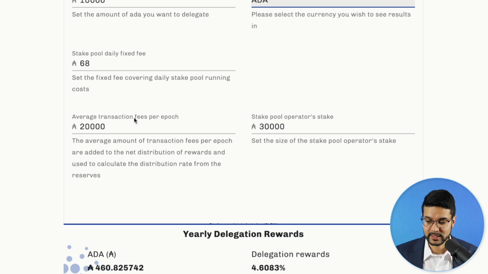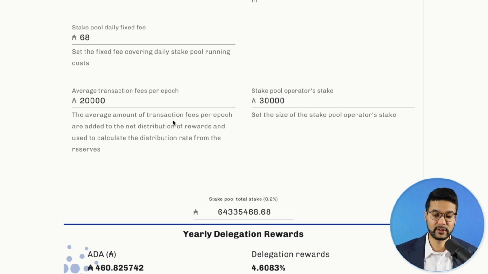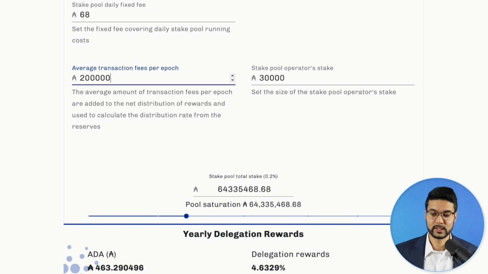So the average transaction fees per epoch, this is going to vary more or less. What I like to do is just add an extra 0 every year, every couple years as we've progressed through Cardano. What this means is basically the amount of ADA which is paid in fees every epoch, and this would increase as the total number of users and the total volume of transactions increases over time. So this is something you can play around with.